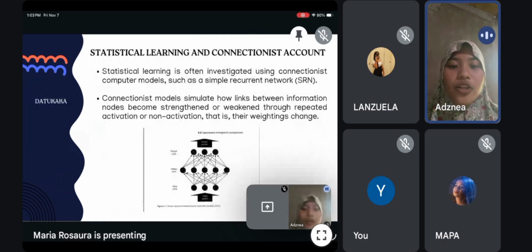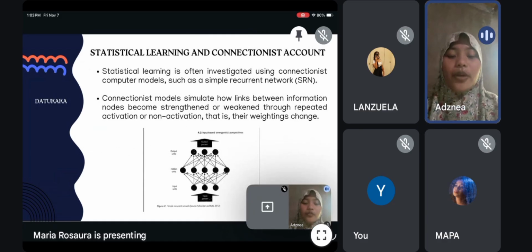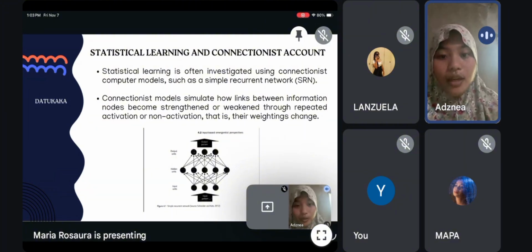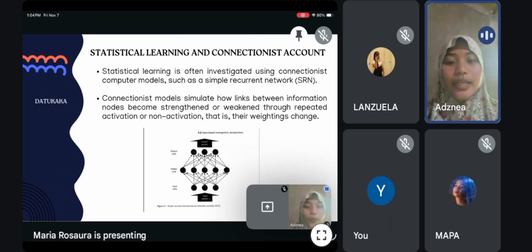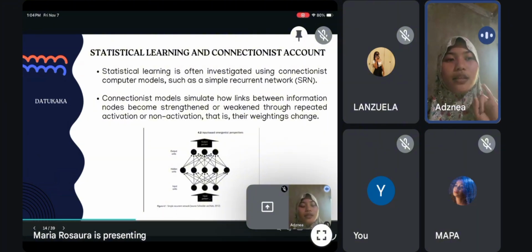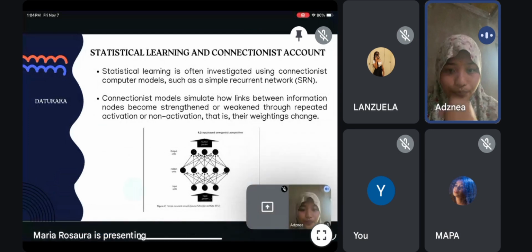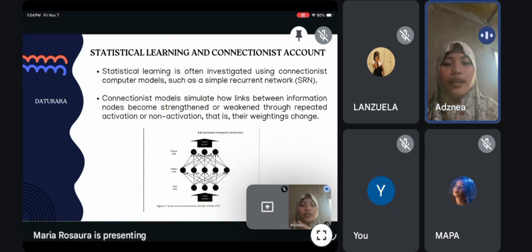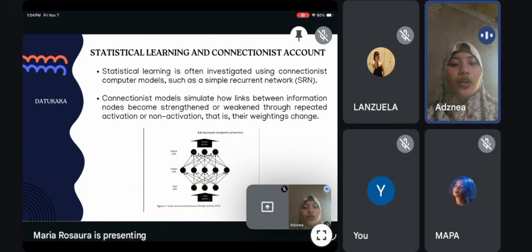Okay, let's analyze the picture. The network learns by receiving information such as letters, sounds, words, or phrases, which serve as input. When this input enters the system, the network attempts to predict what comes next. The next could be sounds, words, or even meaning. This prediction is then sent to the output layer, where the program already contains the correct answer. Because of this, the network immediately receives feedback, letting it know whether its prediction was right or wrong. So, next slide, please.